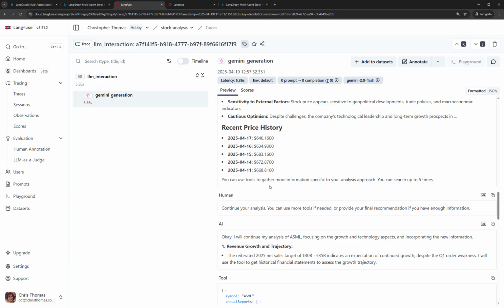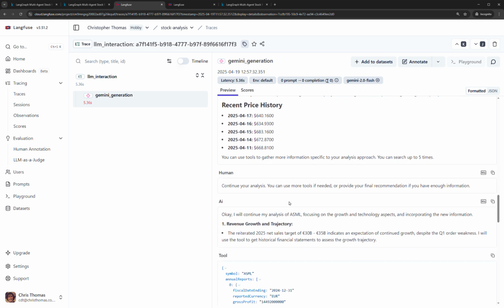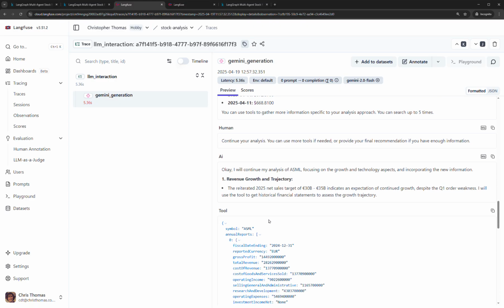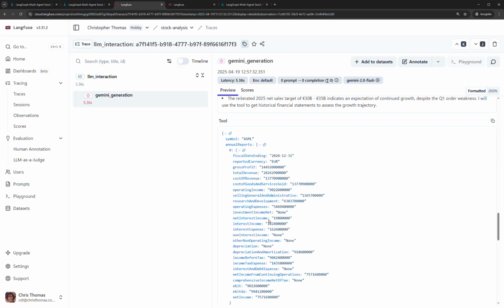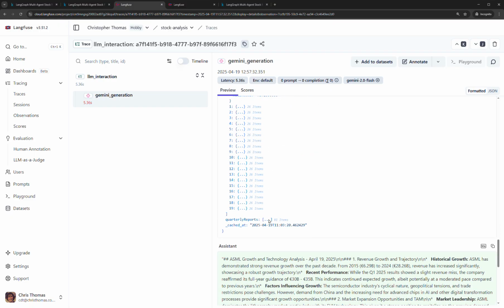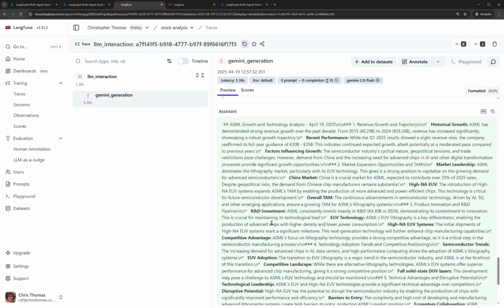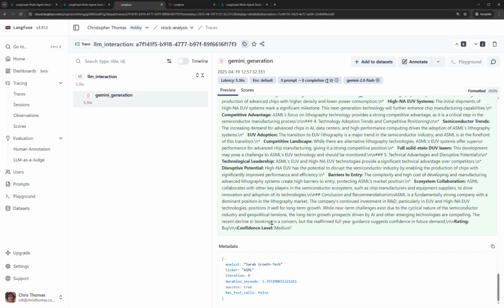the agent is asked whether they want to carry on with additional searches and use the tools at their disposal. In this case, the agent decides that they require historical financial statements to further assess their stock. That information is then collected via the tools they have access to, and the assistant decides that it has enough information to make a recommendation.